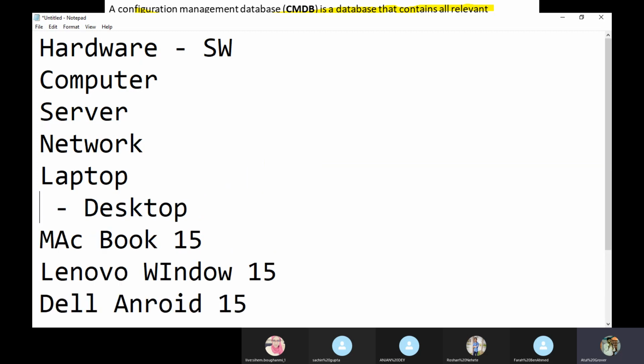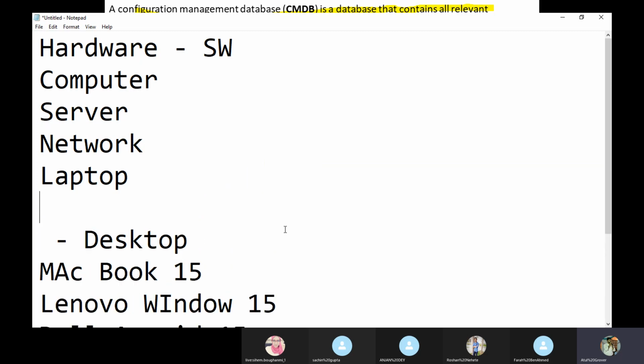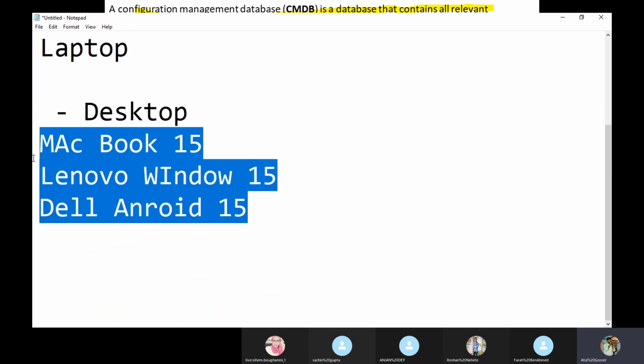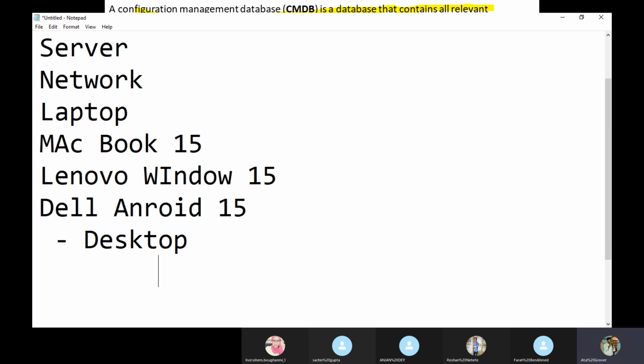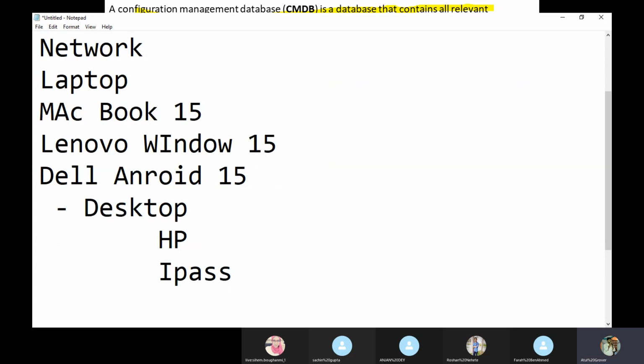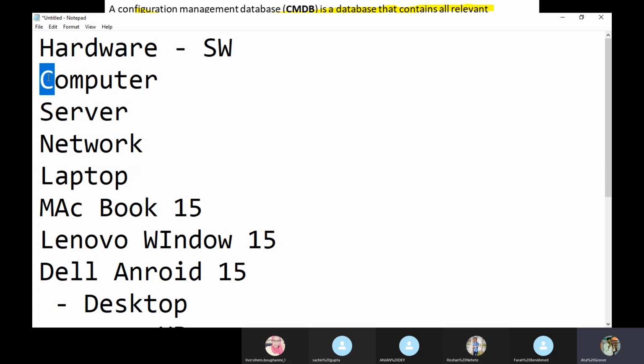Under laptop, I have these three. Under desktop, I have maybe Dell, or I can say iPass, like this. So in ServiceNow, we have divided the stuff in this manner.